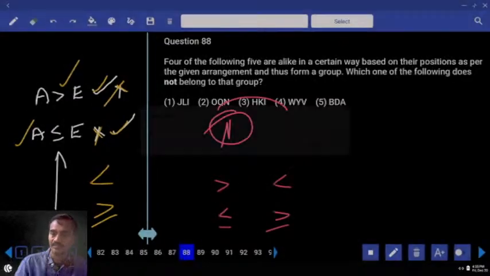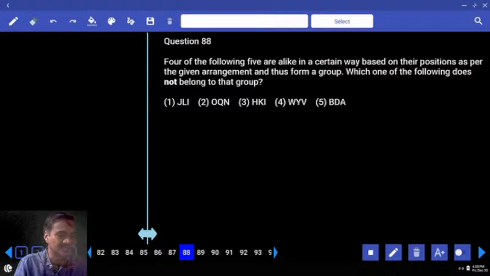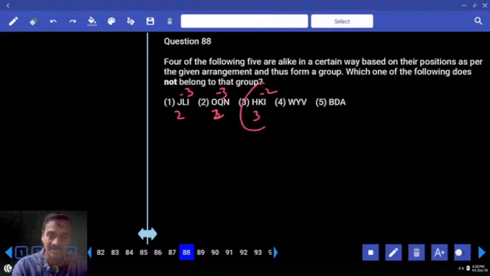Then coming to 88. Now 88 comes under odd one out. J, L and I. J and L difference is how much? +2. KL +2. L and I difference is how much? -3. +2 -3. O and Q +2. Q and N -3. H and K +3. K and I -2. Here in the remaining +2 -3. Here +3 -2. What is the odd one? Choice 3 is the odd.